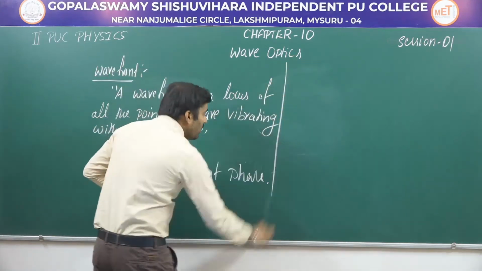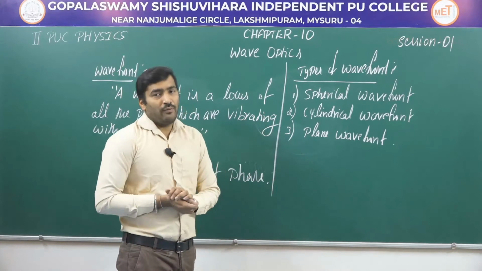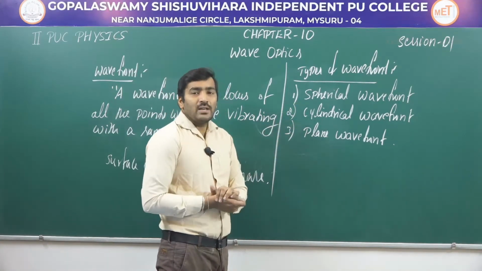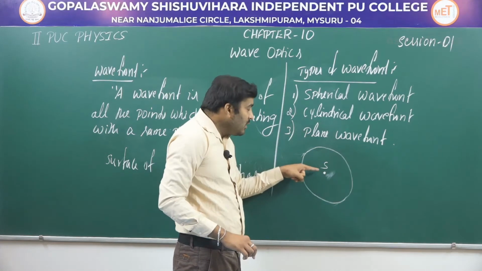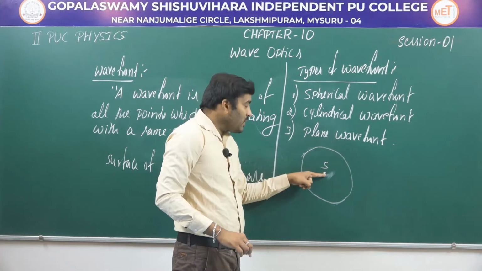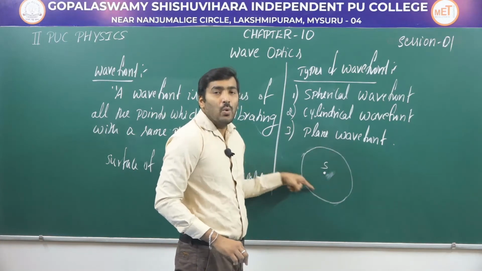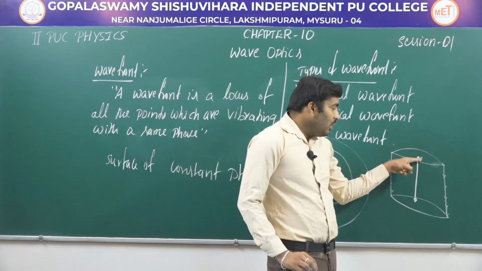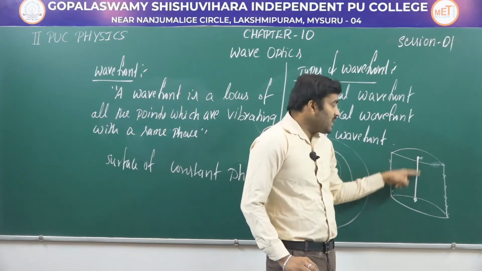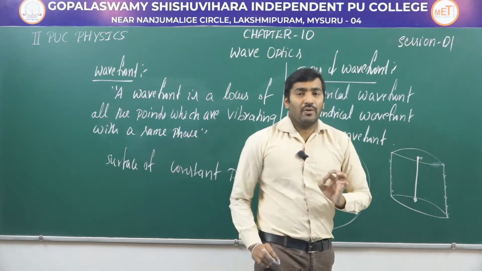Now let me see what types of wavefront we have. First, let us consider what a spherical wavefront is. When you have a source at a near distance, from the source at a near distance we get a spherical wavefront. Next, what is a cylindrical wavefront? When you have a linear source, at a near distance it forms a cylindrical wavefront.